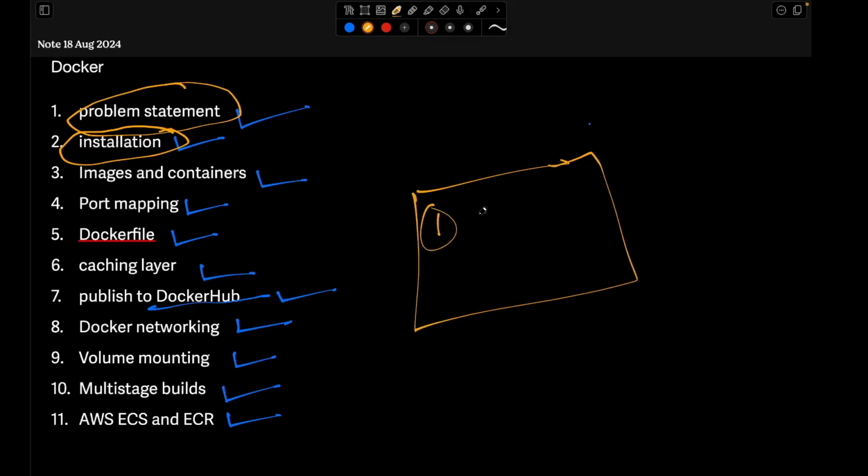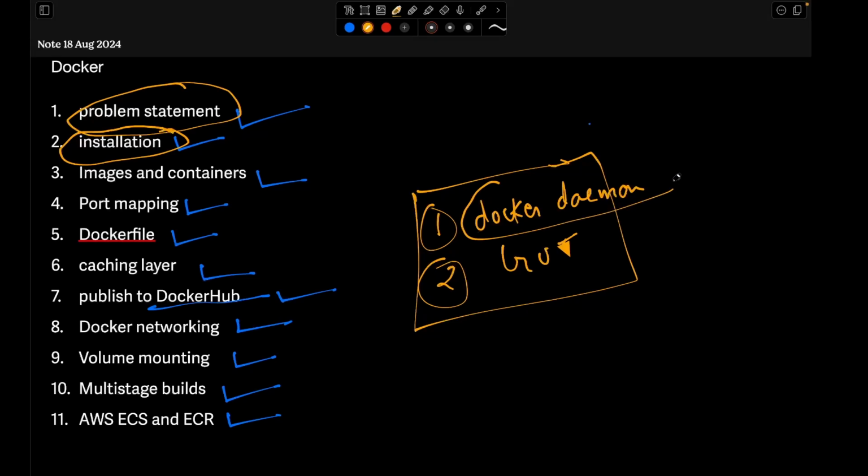One is the Docker daemon, and second is the GUI. The Docker daemon is the actual Docker tool that manages and builds your containers. And the GUI is basically a way to visualize the containers, images, everything.